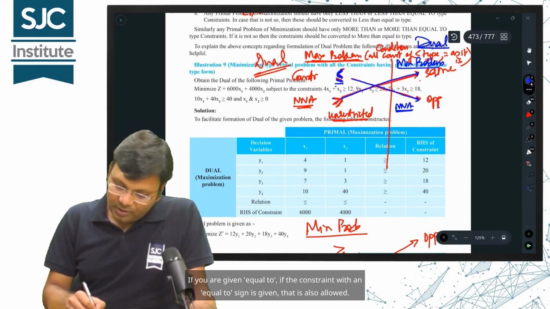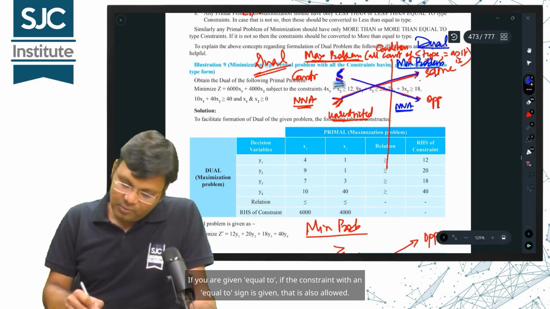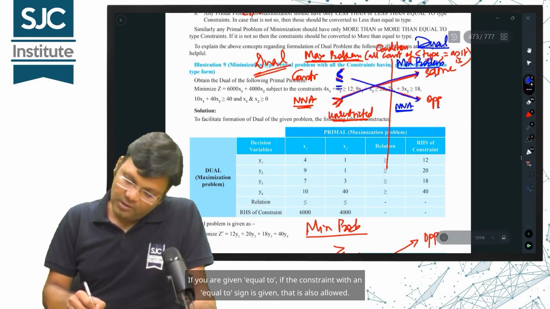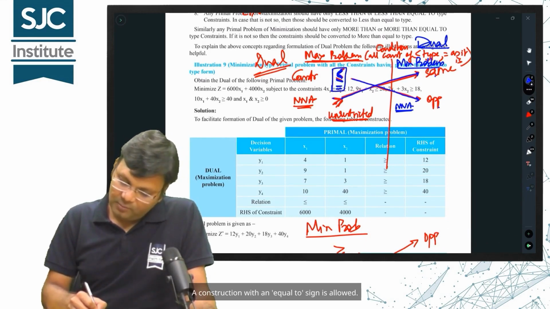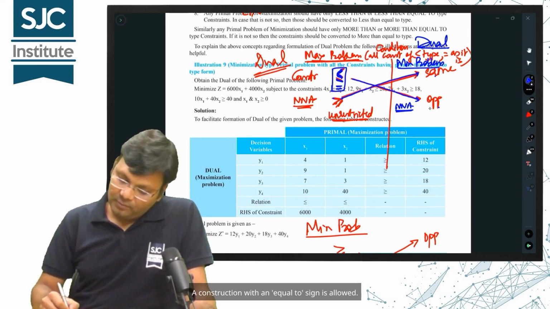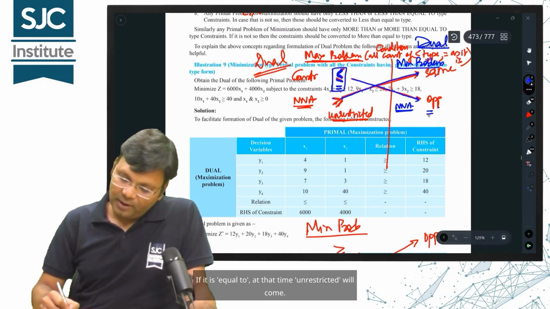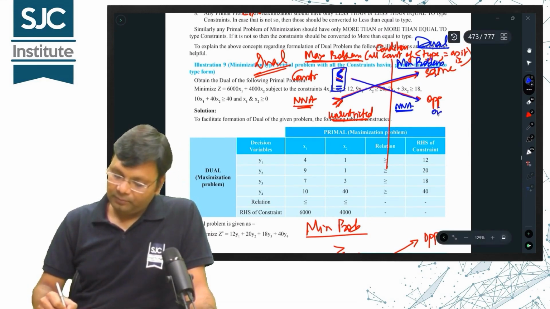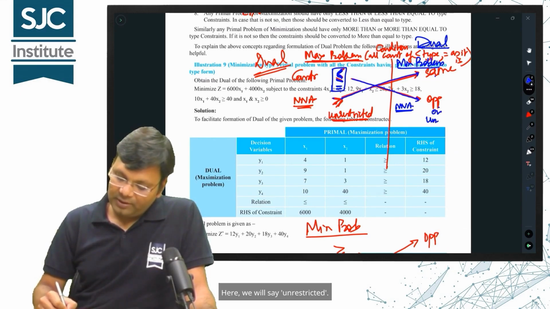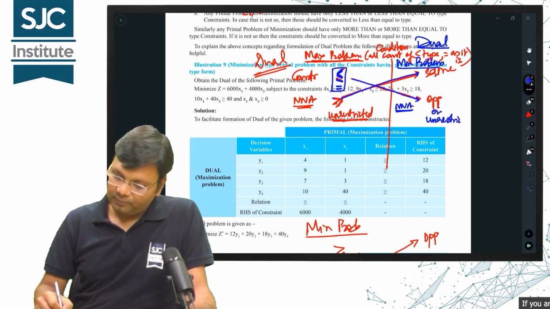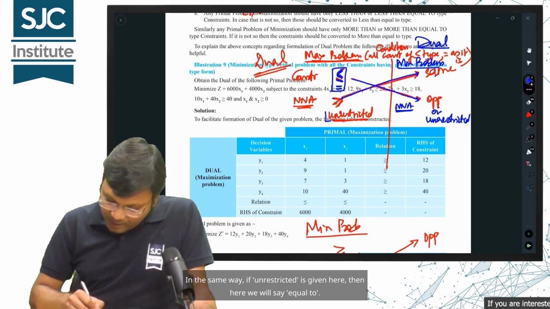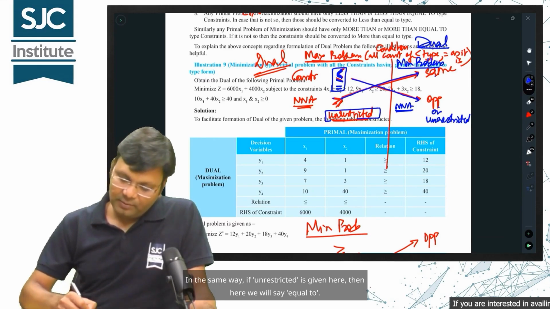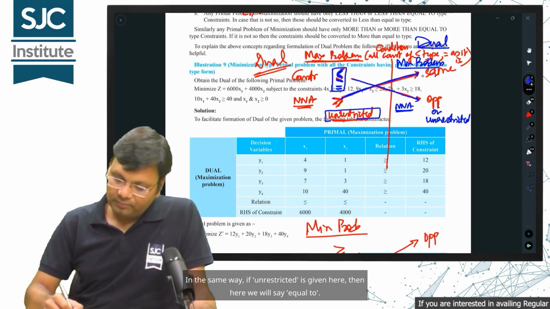If you are given equal to, if a constraint with an equal to sign is given, that is also allowed. A constraint with an equal to sign is allowed. If it is equal to, at that time unrestricted will come. Here, we will say unrestricted. In the same way, if unrestricted is given here, then here we will say equal to.